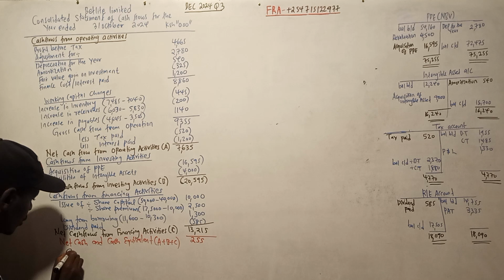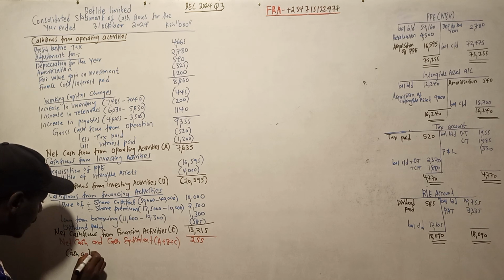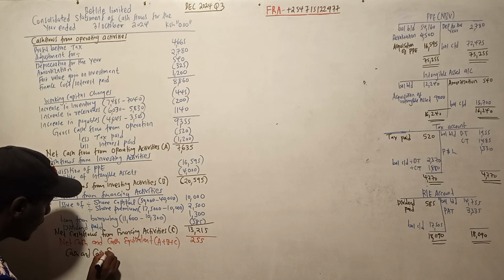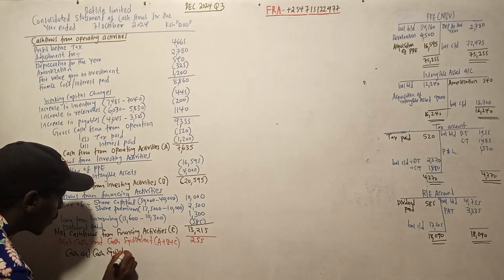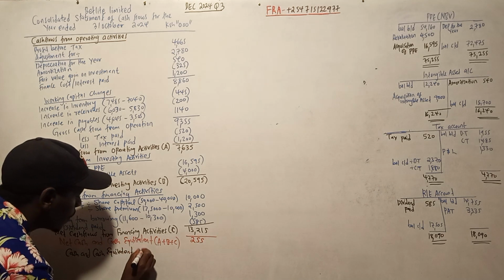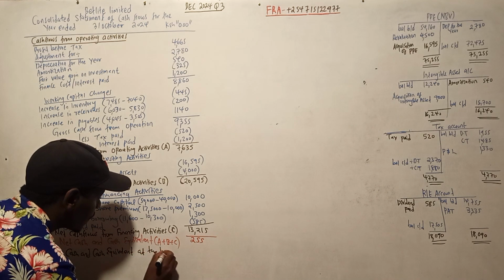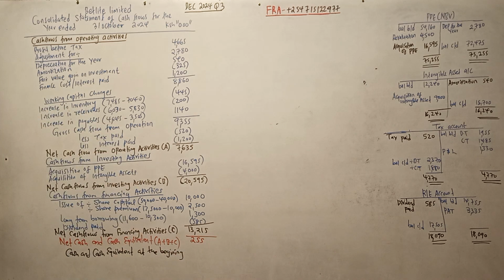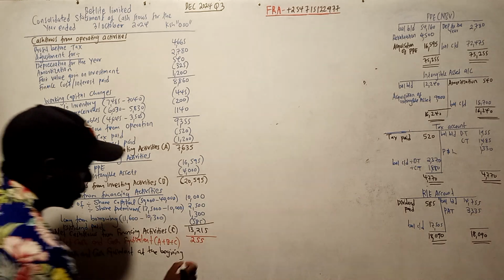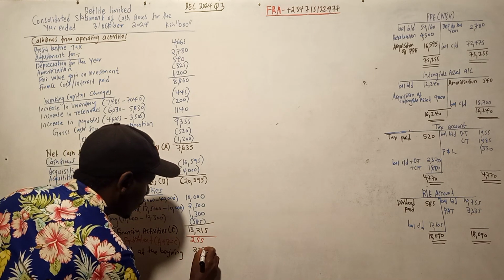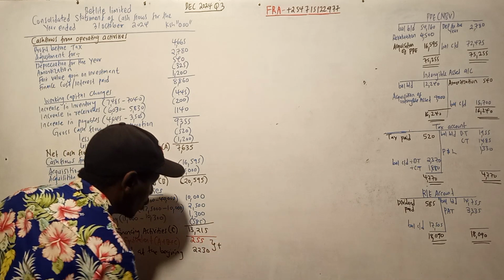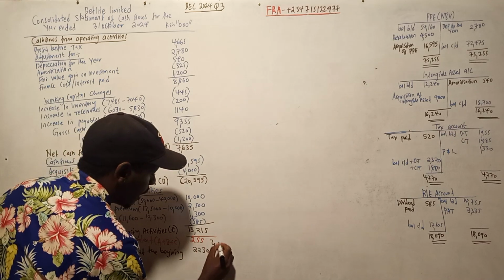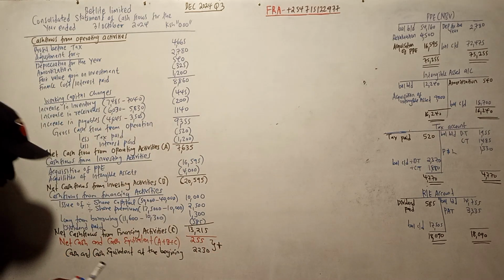So we start with cash and cash equivalent at the beginning, which is how much? 230. So you add the two. What you get must be the same as the ending balance in our statement.